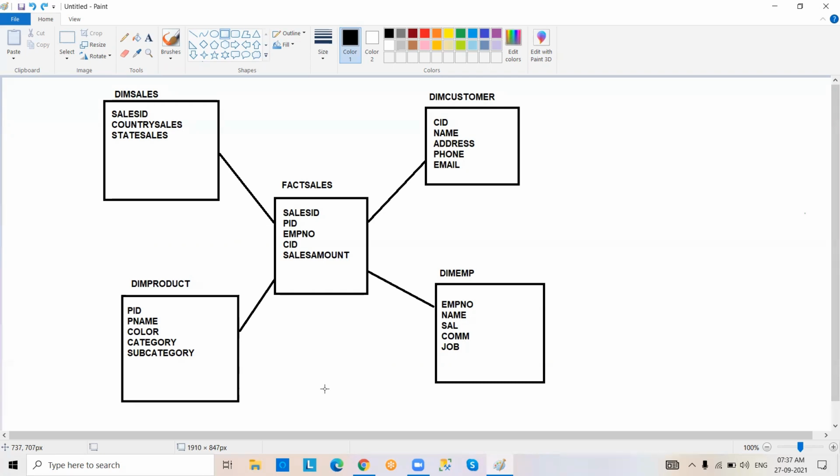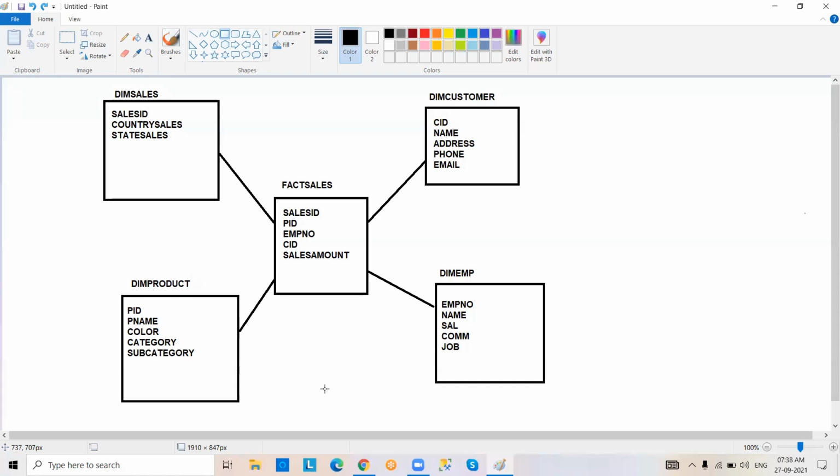Your question is, sir, can I maintain multiple fact tables? Why not? But fewer fact tables only. You can maintain multiple fact tables and multiple dimension tables. But we are going to work with fewer fact tables and more dimension tables.